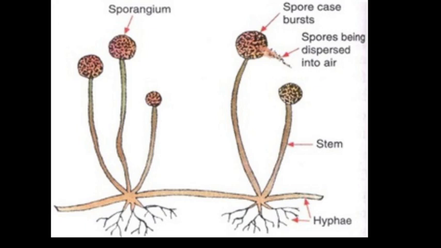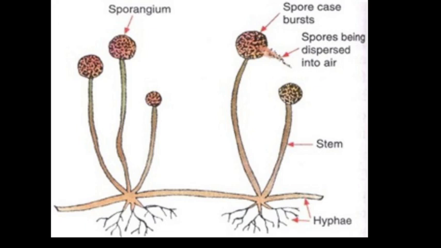Each knob-like structure contains hundreds of minute spores enclosed in a spore case, and when the spore case bursts, the tiny spores are dispersed in the air. These spores are asexual reproductive units and can reproduce more bread mold plants under suitable conditions.